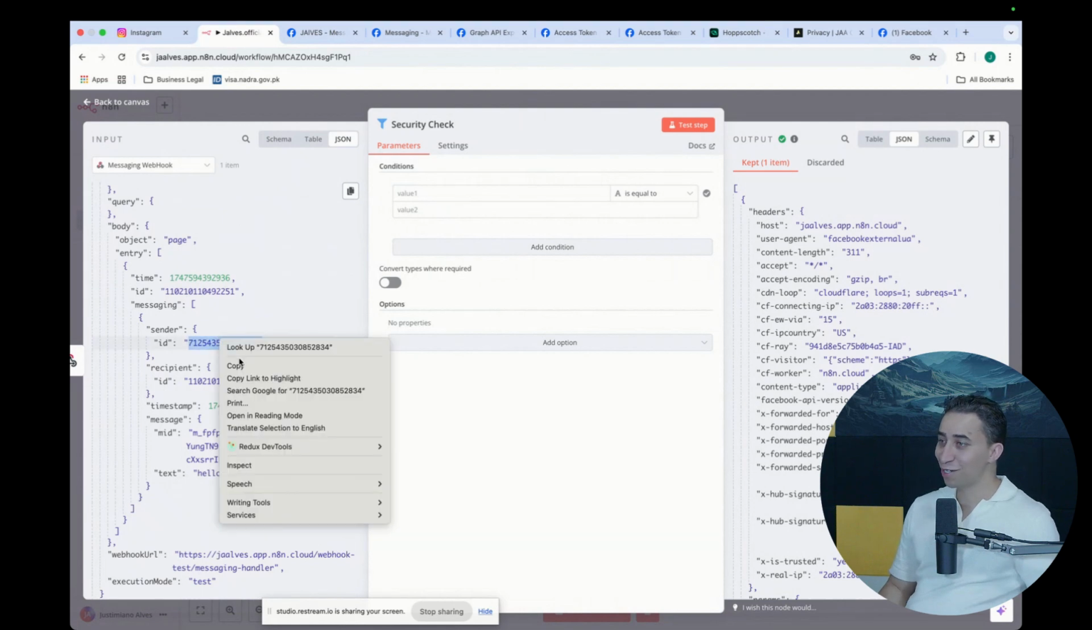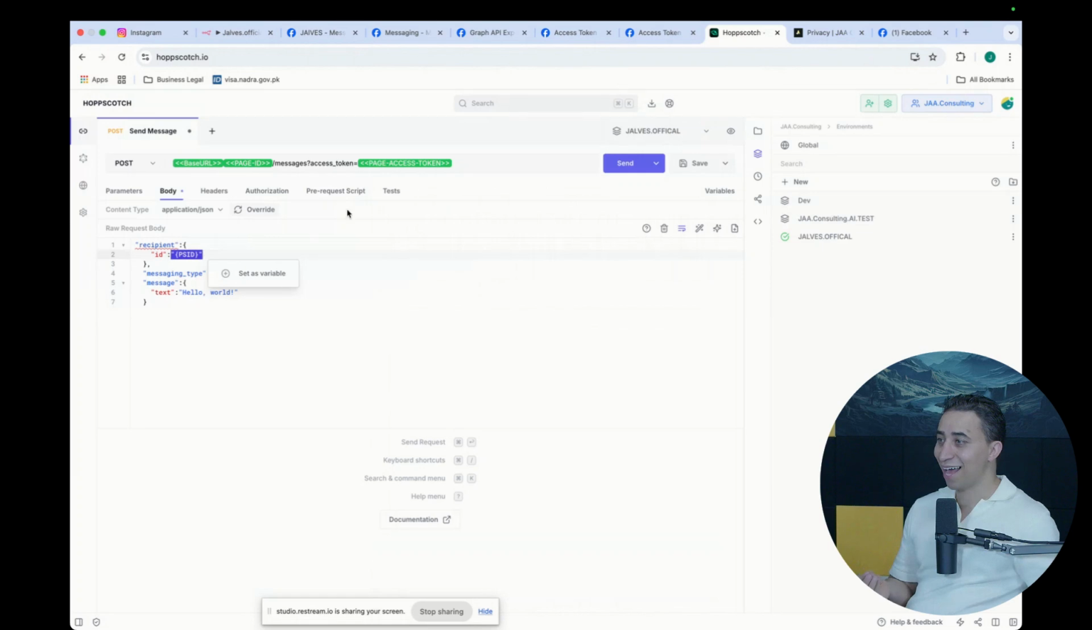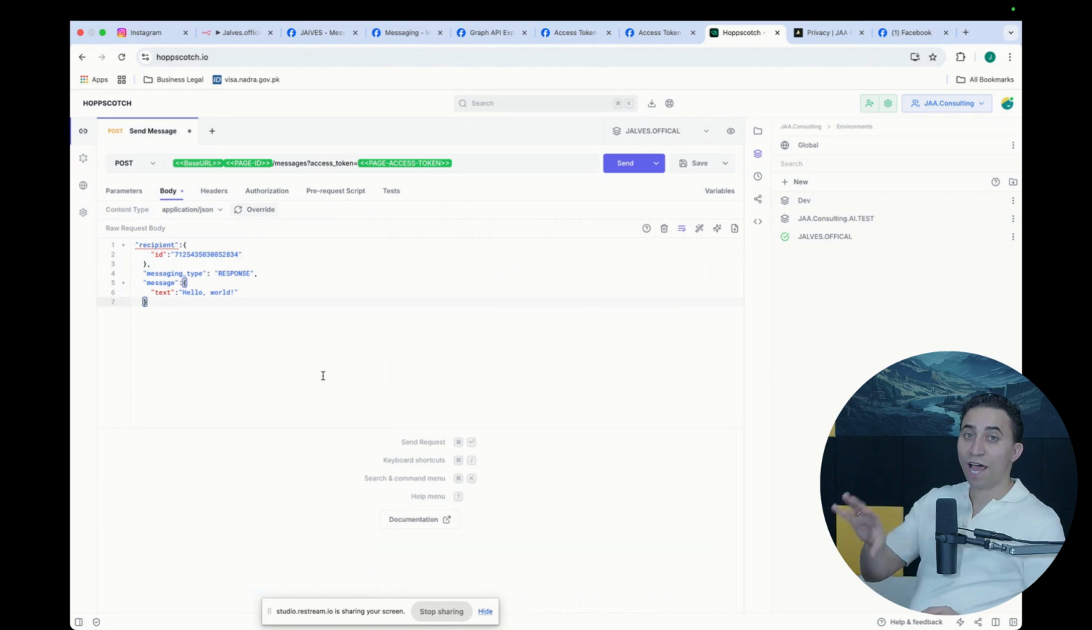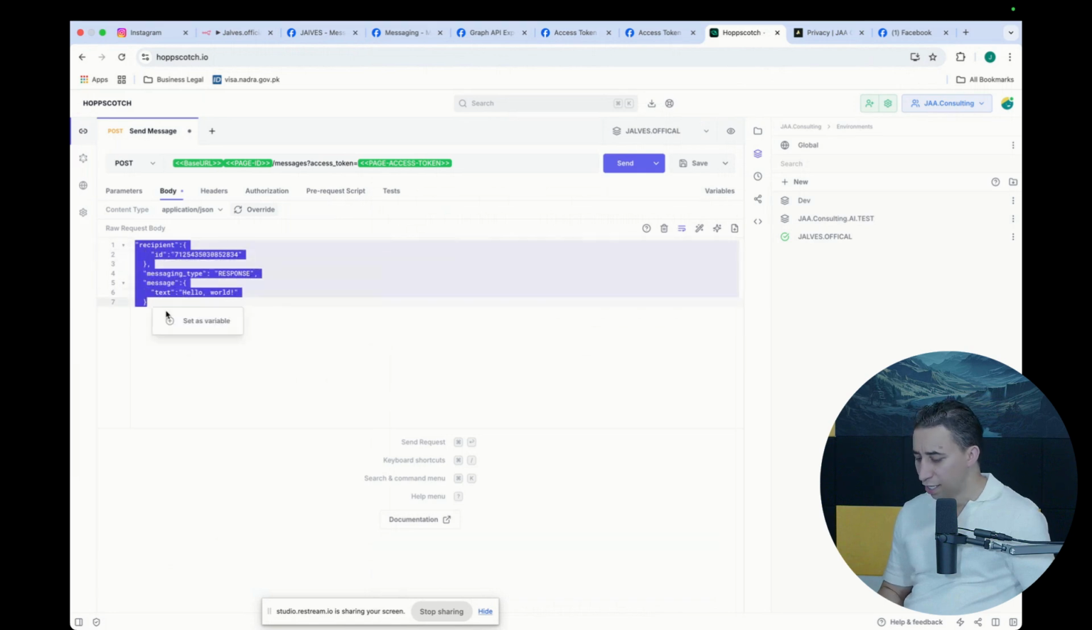Because in order to completely test this API, I need a sender ID, which is the person that I'm going to respond to. So this is just to test the API. Okay. So now what you see here, I make sure this is actually, let me do this.